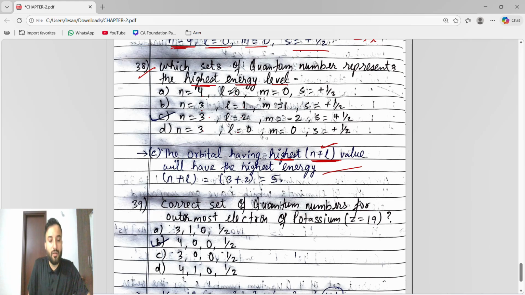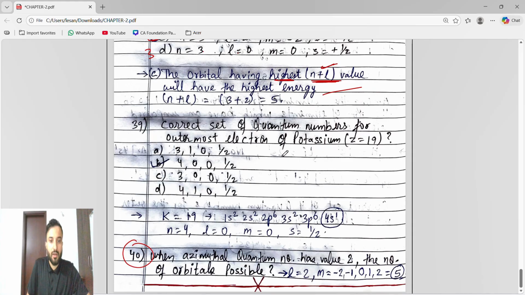So 4 plus 0, 4. 3 plus 1, 4. 3 plus 2, 5. 3 plus 0, 3. So which is having the highest n plus L value? This one, C. So this is having the highest energy level. Done. Remember this thing.